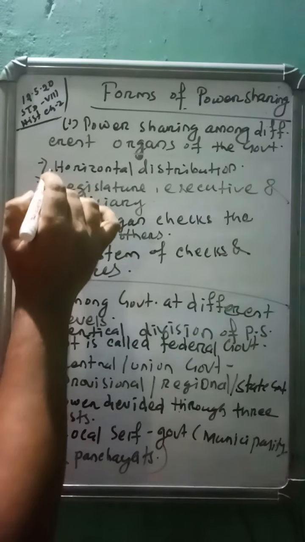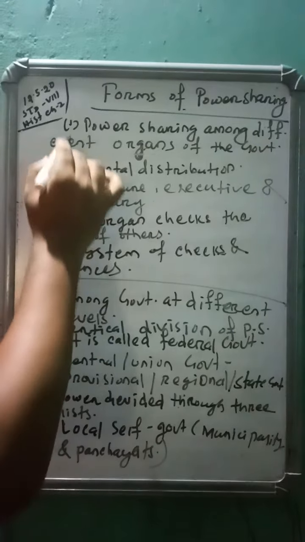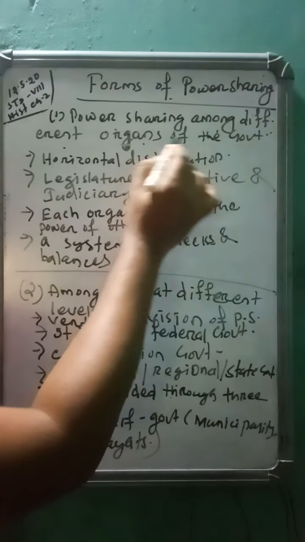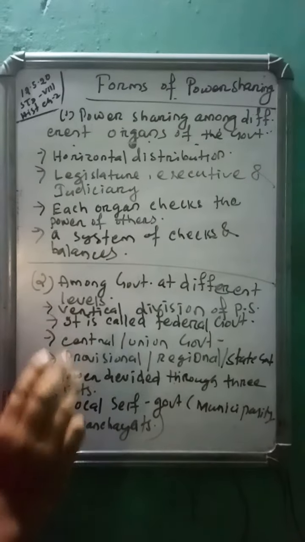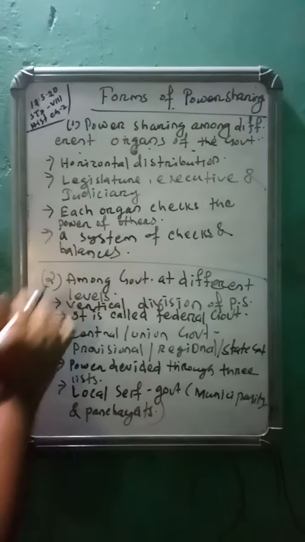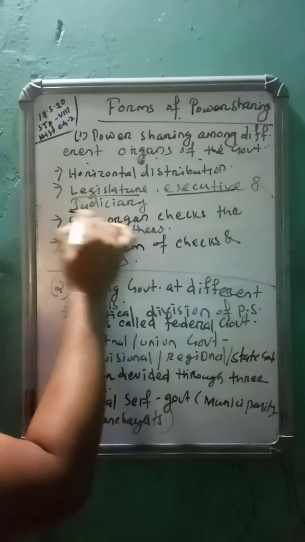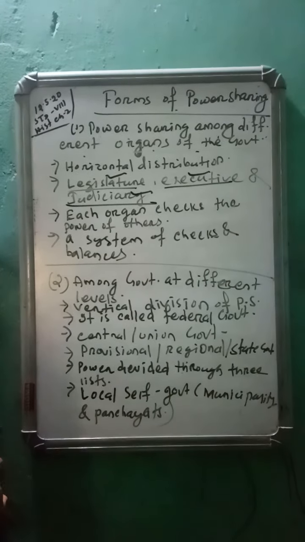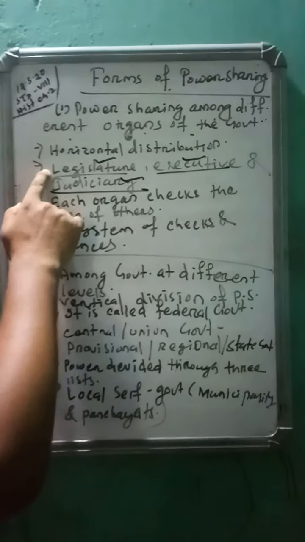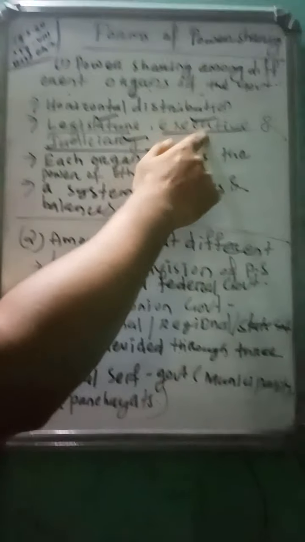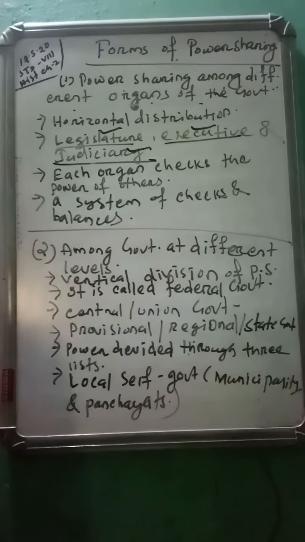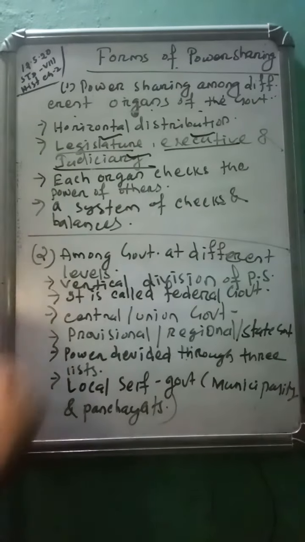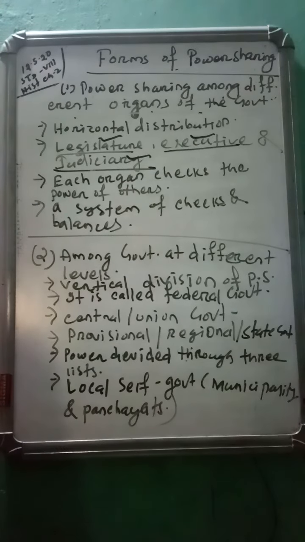Forms of power sharing. In this particular class, we will discuss two forms of power sharing. First, we will discuss power sharing among different organs of the government. There are three organs of the government: legislature, executive, and judiciary. Each organ of the government was one chapter in last year's civics part. The union legislature was also one chapter, and the union executive and the judiciary are another chapter. I want all of you to understand these three organs and their importance in the union government.